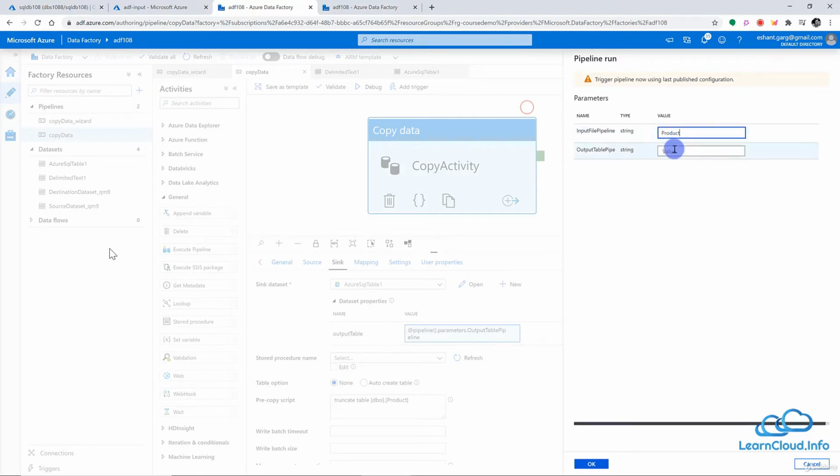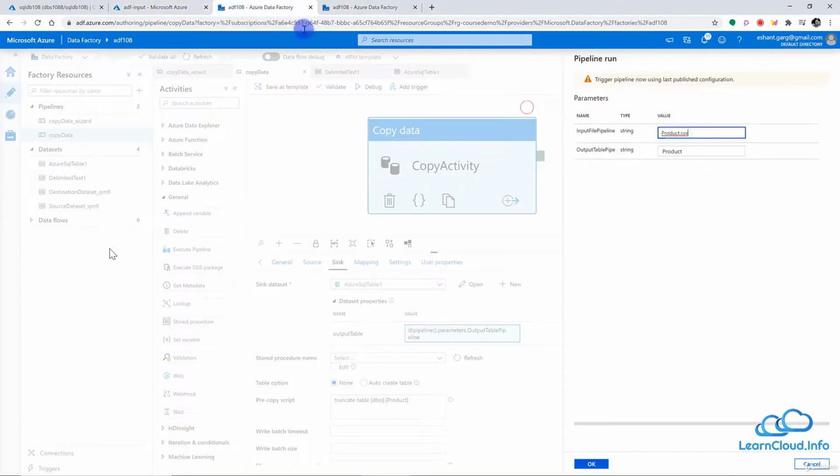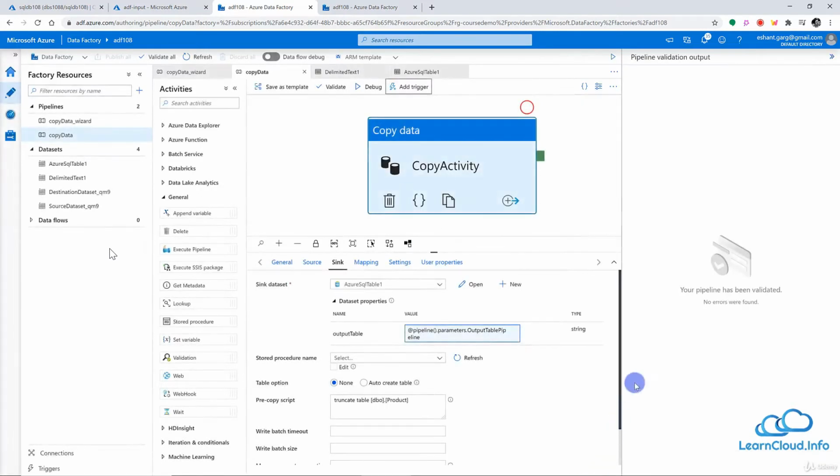Let's see if it works fine. Then we'll run for product category also. So product.csv is my input file name. I just want to make sure I do not make any typo here, so let me just copy paste it. All right, so my input file name is product.csv and my output table name is product. And let me click on OK, and it will run the pipeline.